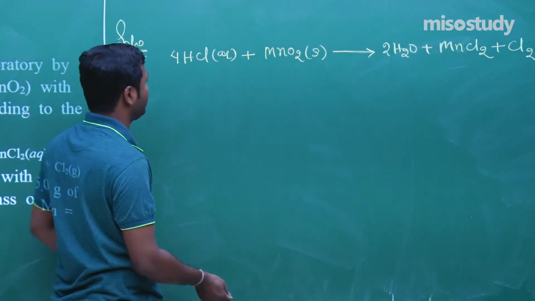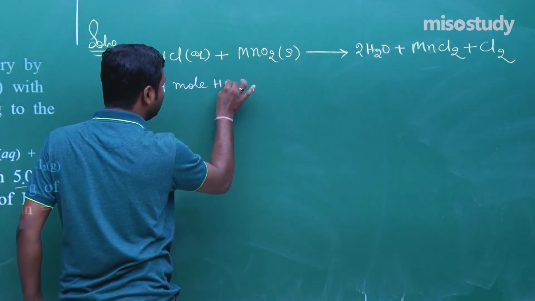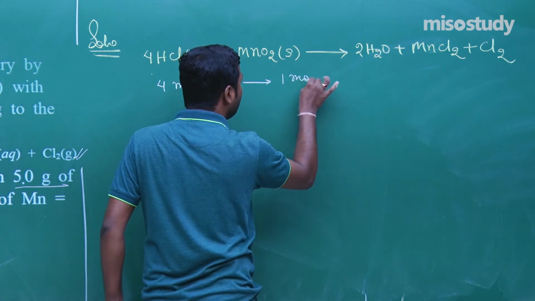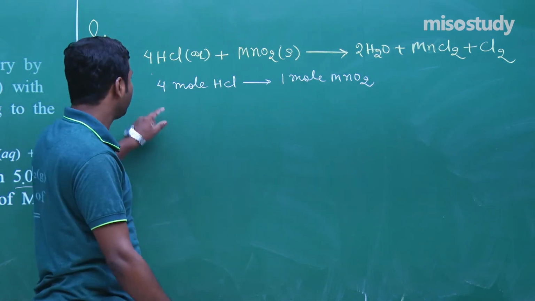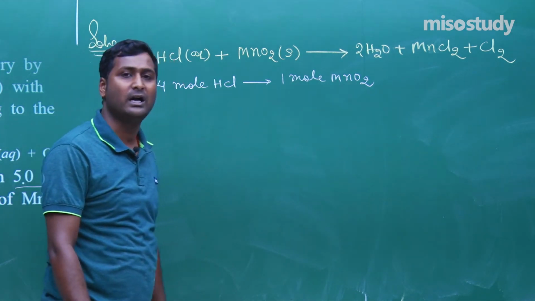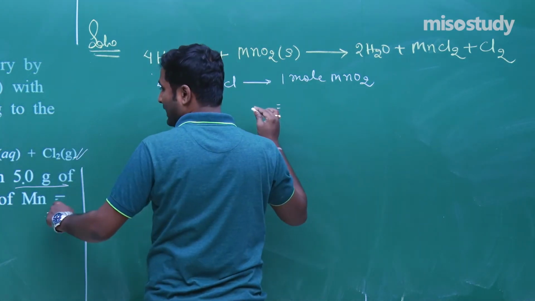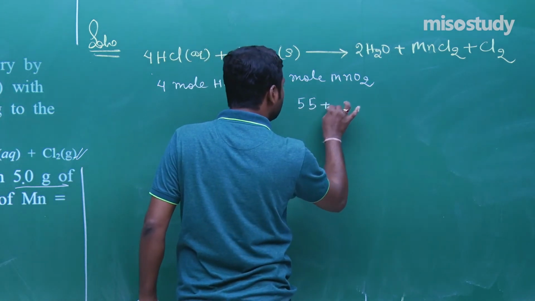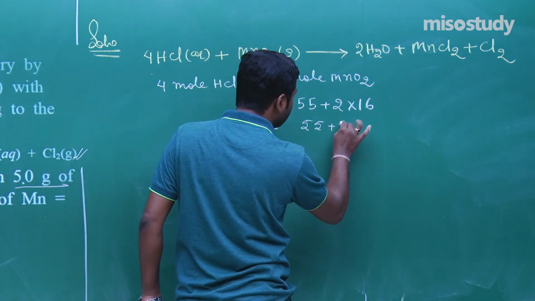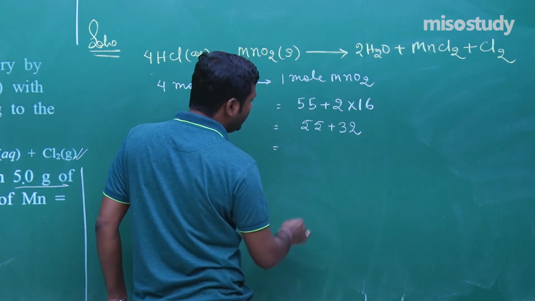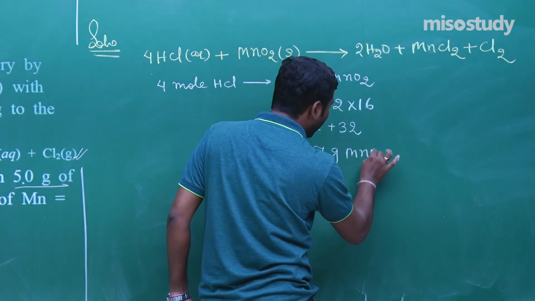Now look at this statement given here: 4 mole HCl combines with 1 mole of MnO2. Clear? And 1 mole is how much mass here? That is Mn 55 plus 2 into 16, that is 55 plus 32, that is 87 gram MnO2.